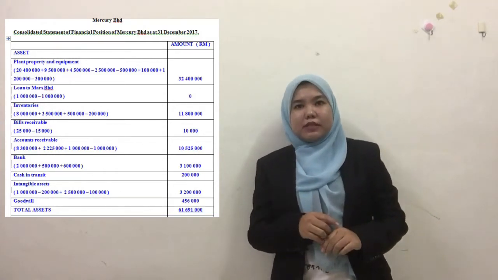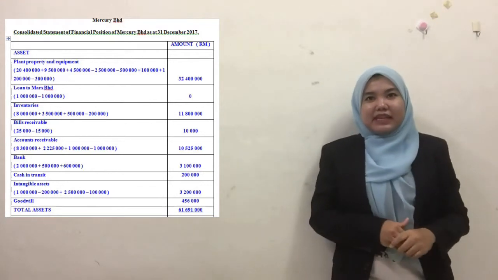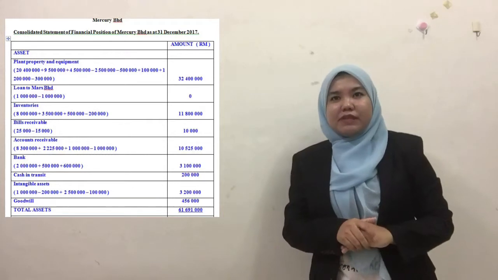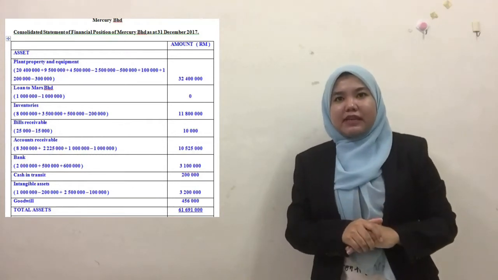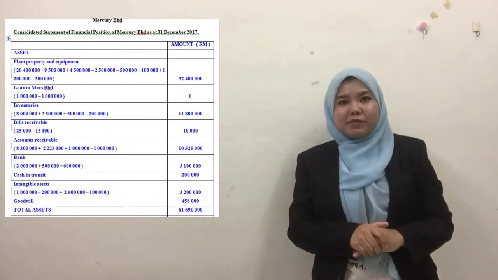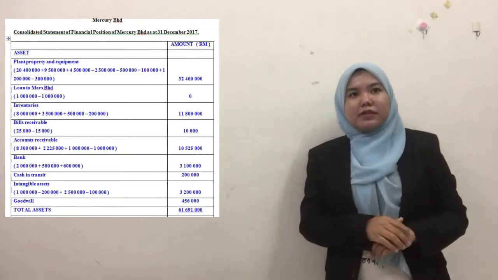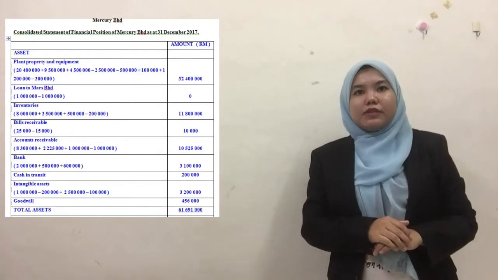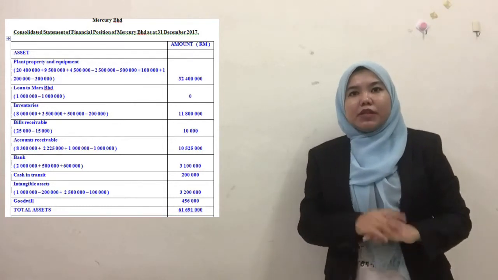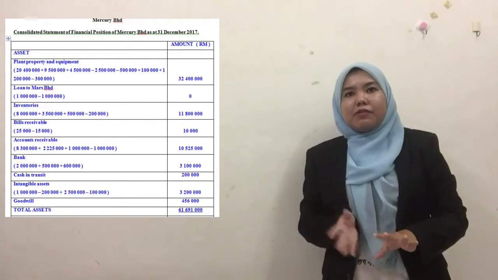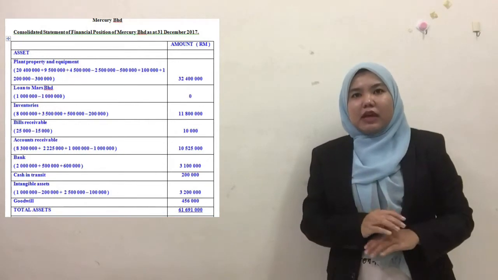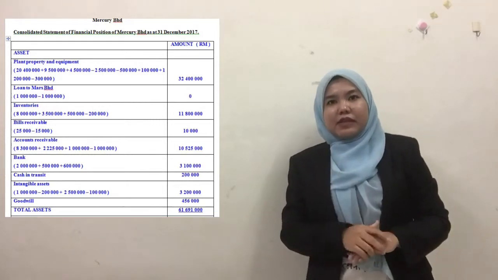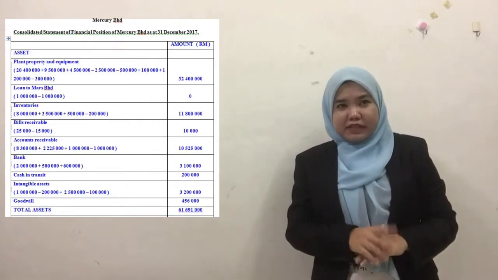For the inventories, 4 million of goods that still remain in the inventory of Mercury will be multiplied by 5% and treated as unrealized profit. For the bill receivable, since the bill payable of Venus of 25,000 is due to Mercury Berhad, and Mercury Berhad has discounted 10,000 of this bill, we should minus 15,000 from the bill receivable or loan to Mars Berhad.